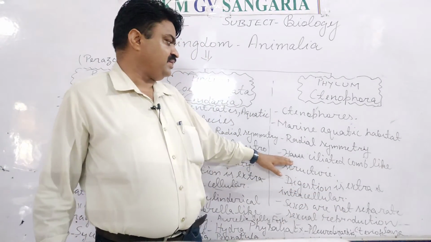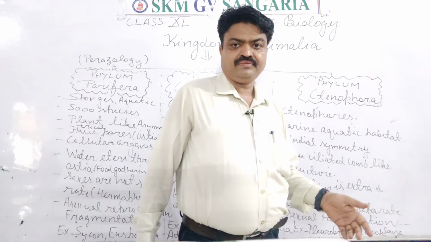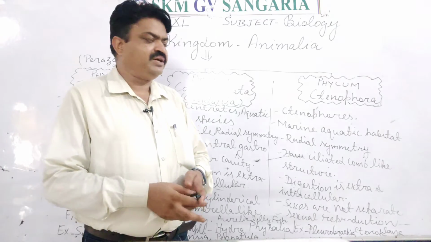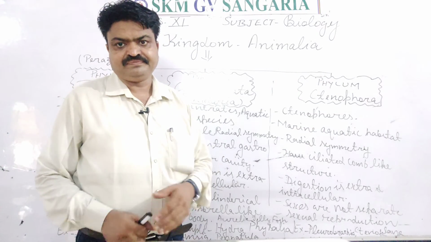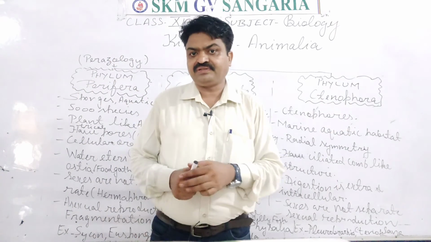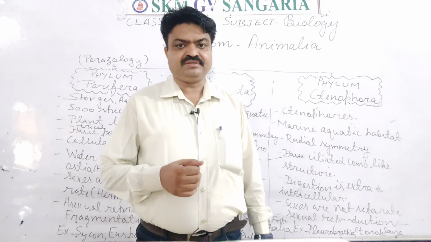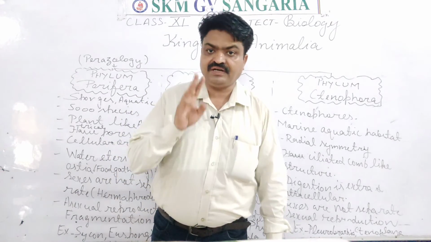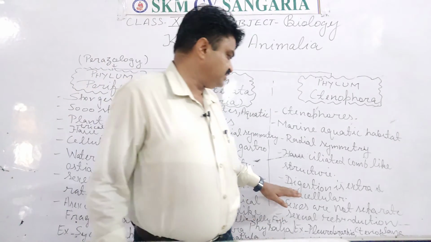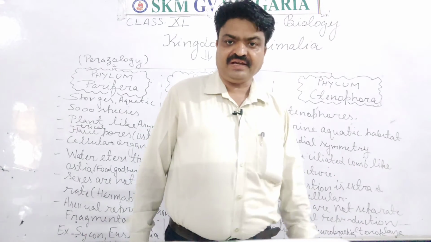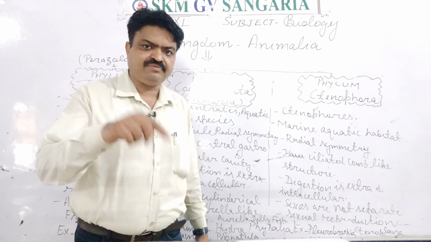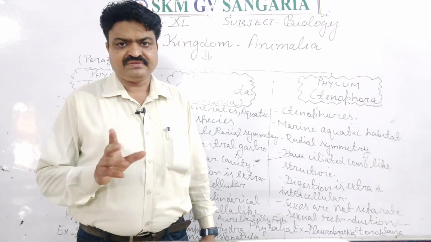They have ciliated comb-like structures, and due to the presence of those ciliated comb-like structures, we put them in this phylum Ctenophora, and they are also diploblastic, student, but some are triploblastic also. So they have the three layers also, student: ectoderm, endoderm, and mesoderm. With this, their digestion is extracellular and intracellular like the coelenterate, means they digest the food outside their cell or inside their cell.